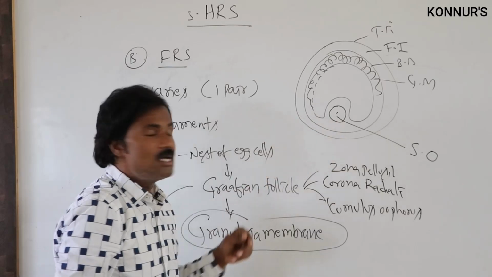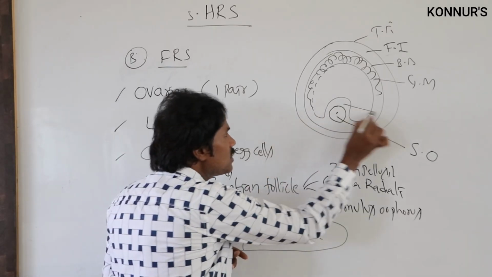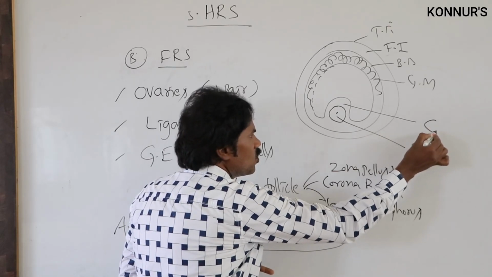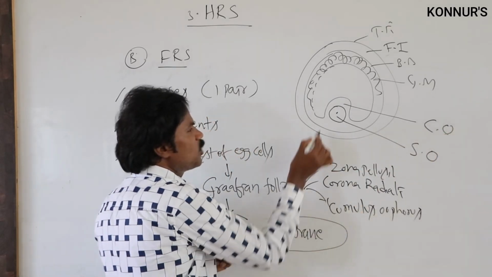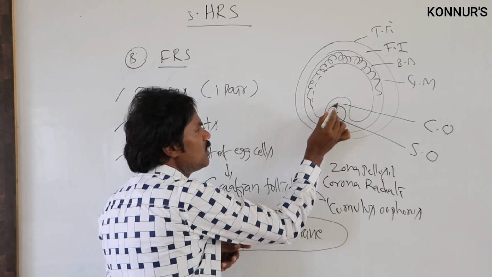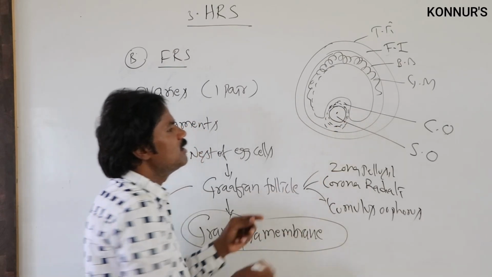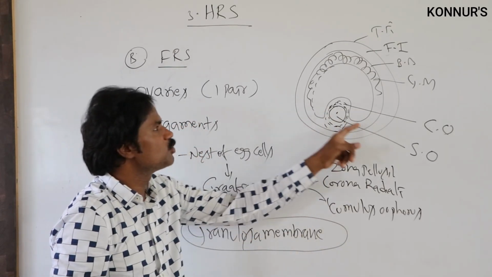The cumulus oophorus is present under it. Here the corona radiata and zona pellucida are around the secondary oocyte.